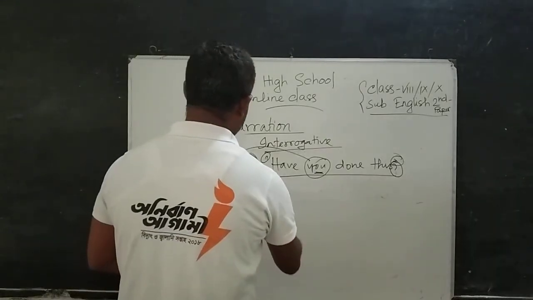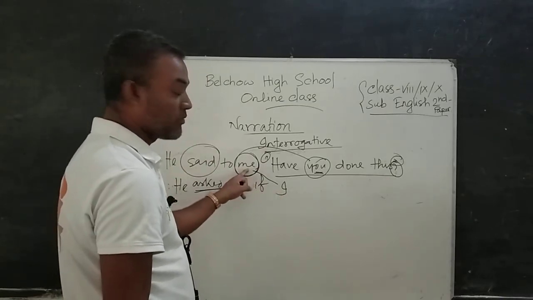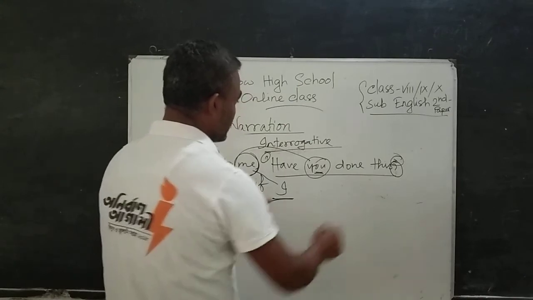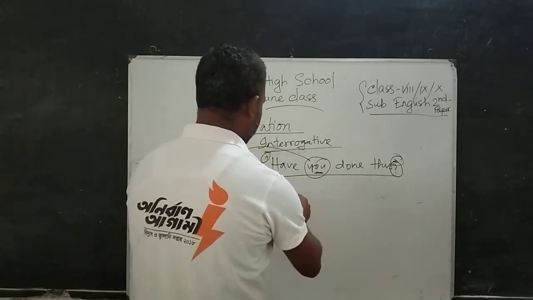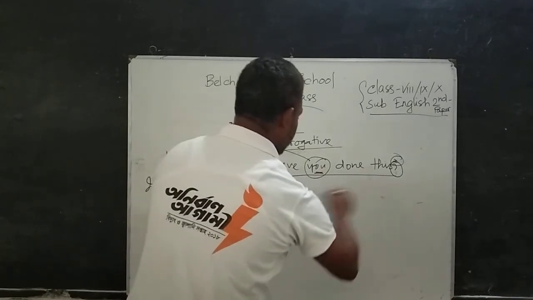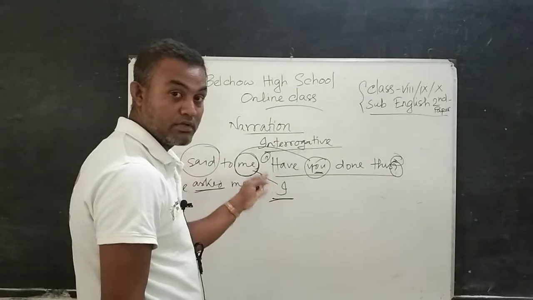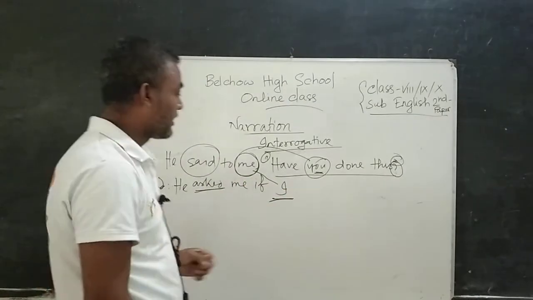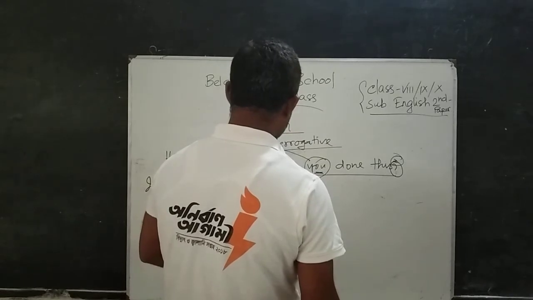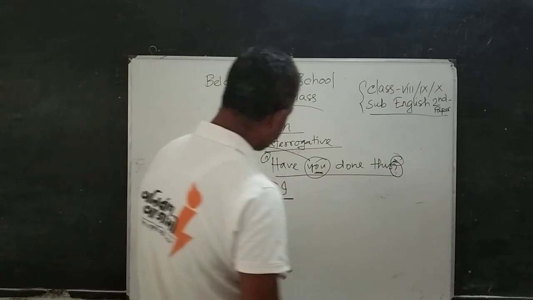So I have to write I, because I is the subjective form of me, and it has been used as the subject of these sentences. So I have to use I here as a subjective form. Then I have to change these sentences into indirect narration.